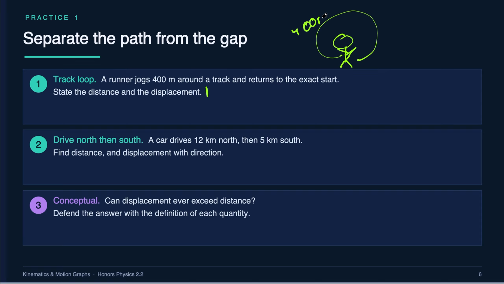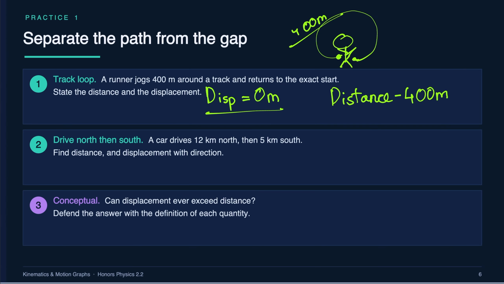Well, like I said, the displacement would be 0 because he returns to the place he started. If he doesn't move from his initial position, displacement is going to be 0. Disp equals 0, and always remember your units. So 0 meters. Now, distance is how much you have traveled. How much did you walk or run or step? In this case, that'd be 400 meters. You ran 400 meters. Even though you ended up at the same spot, your distance is 400 meters. And because you ended up at the same spot, your displacement is 0 meters.